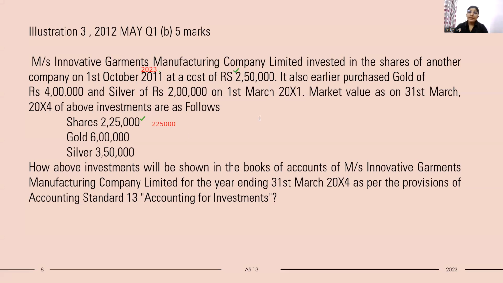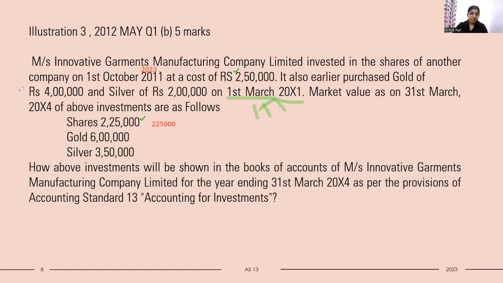But in case of gold and silver, it's a long-term investment because it was already purchased on 1st March 2021. So it has been carried for many years, not with an intention to hold for less than 12 months. So it is a long-term investment.